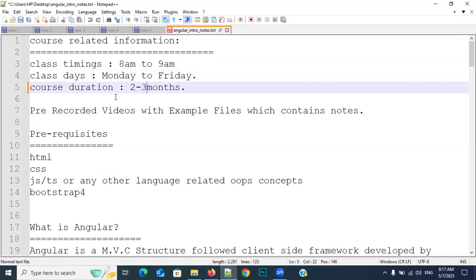Understand my point? Right. And as a part of the course, you will get pre-recorded videos, not this live recording. Okay, everybody, but I will give you pre-recorded videos, same example, same code. So definitely it will be helpful for you. If anything is required, those things I will record and I will upload also. That is not a problem.